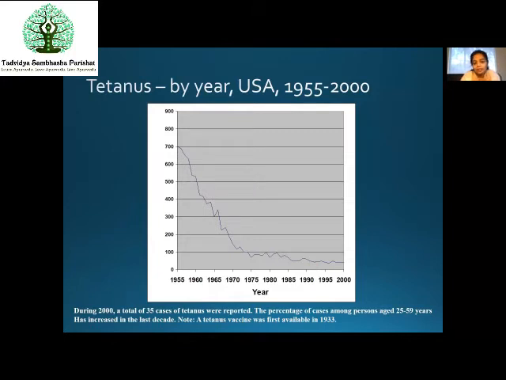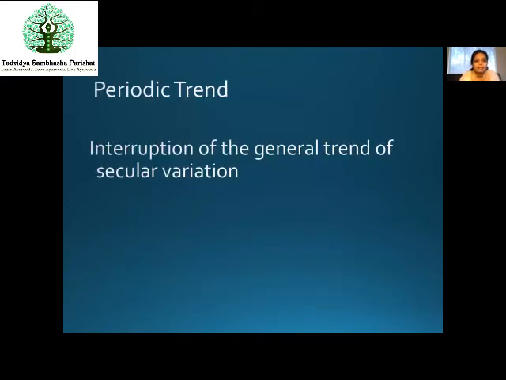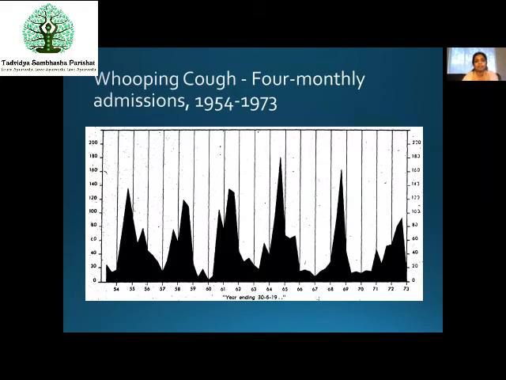Then coming to the next one, periodic trend. Now what is periodic trend? Interruption of general trend of secular variation. Usually, in general terms, the disease is secular. It is always present, but there are some periods of time when the disease has dipped to nearly nil, or it has peaked. For example, whooping cough.